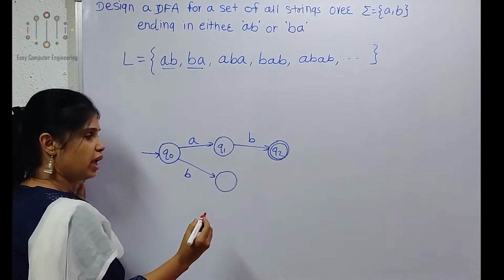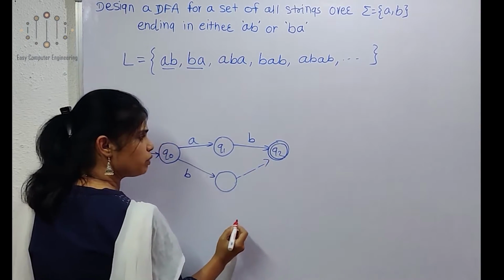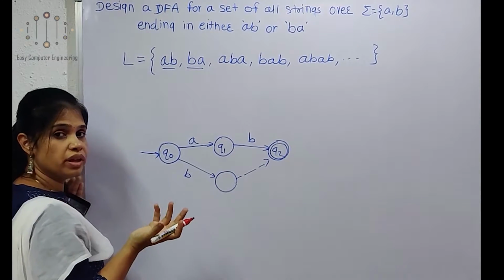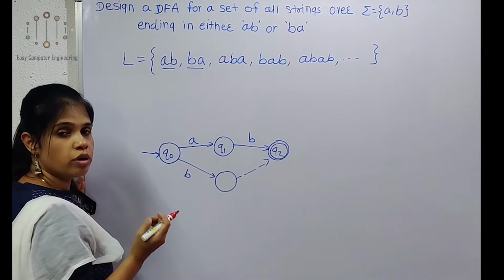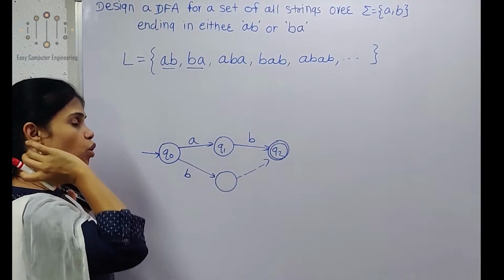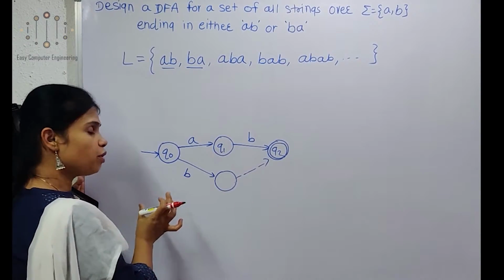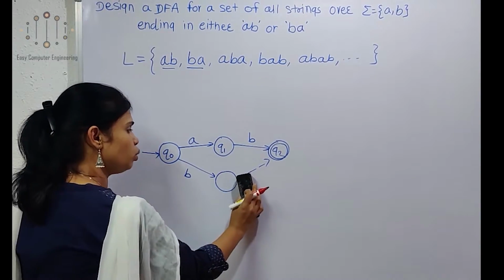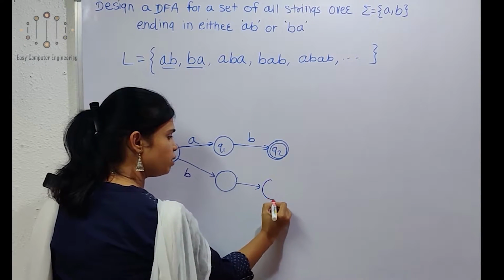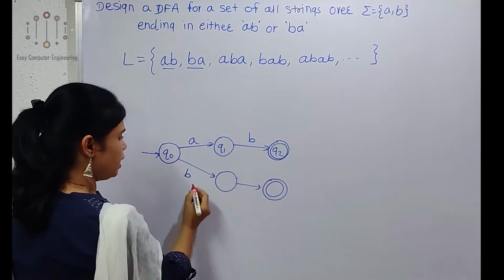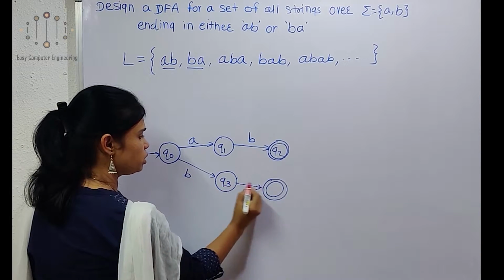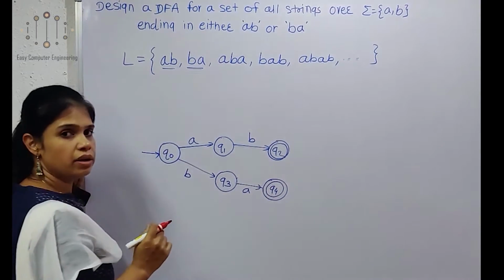If we show the BA transition, A transition like this from Q2, what will happen? If we apply any loop, some strings will not be possible using this DFA. So we cannot show only one final state in such an example. For this, we need to take two final states. So we take one more final state for strings that end with BA. We'll name it Q3, and Q4 will be the final state.